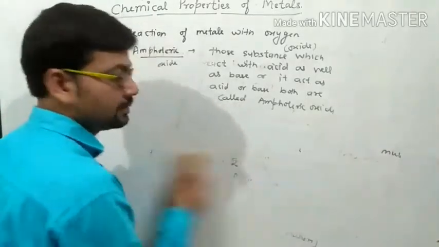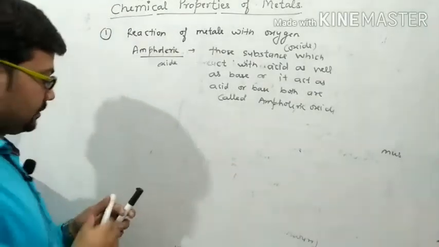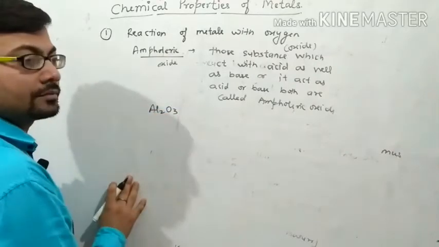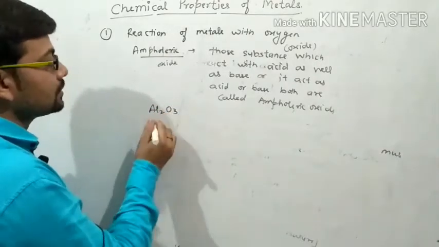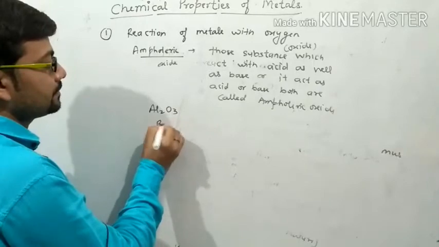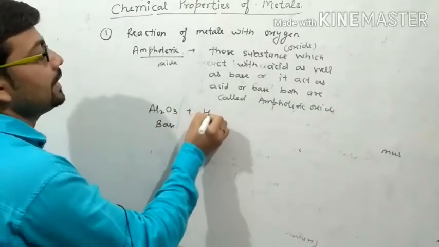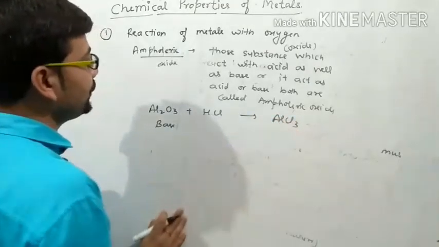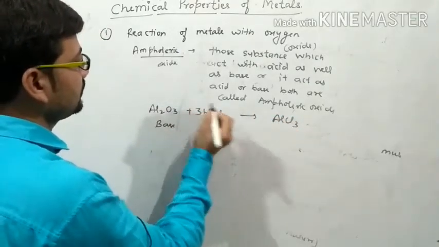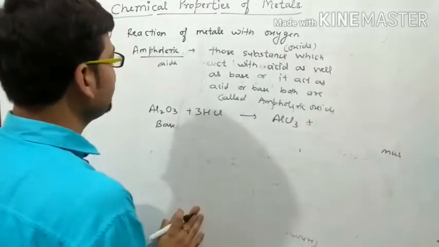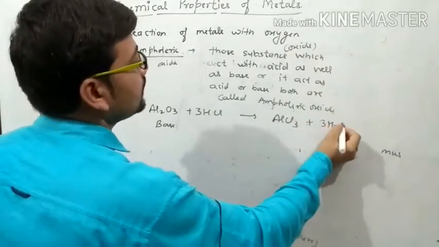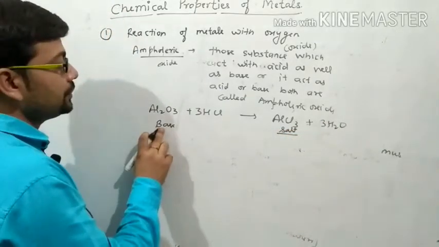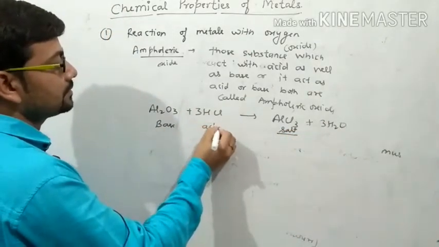Now, Al2O3: if aluminium oxide acts as a base, then it reacts with acid and forms aluminium chloride AlCl3, and it produces water. This is the salt, right? Here this is the base and this is the acid.